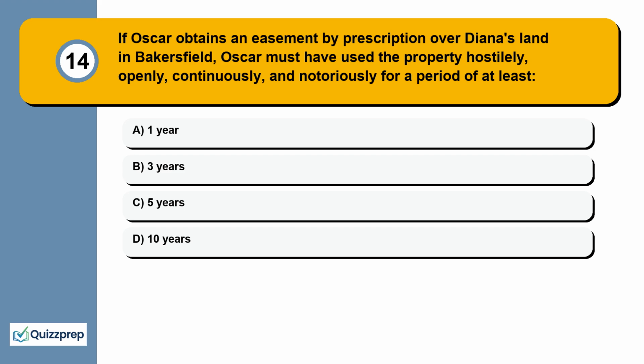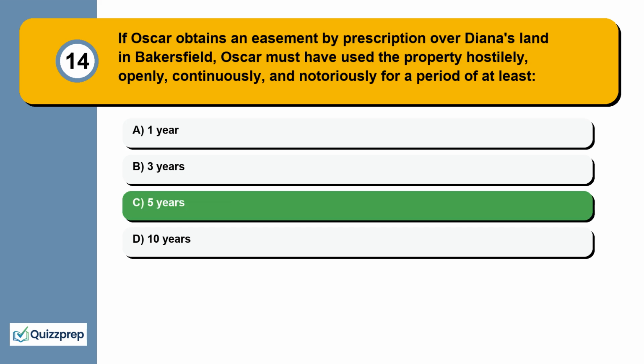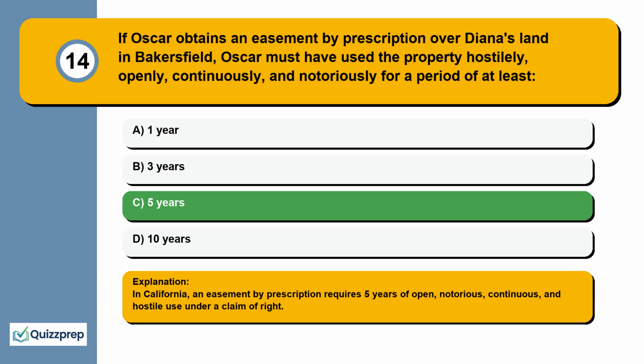Question 14. If Oscar obtains an easement by prescription over Diana's land in Bakersfield, Oscar must have used the property hostilely, openly, continuously, and notoriously for a period of at least 1 year, 3 years, 5 years, 10 years. In California, an easement by prescription requires 5 years of open, notorious, continuous, and hostile use under a claim of right.